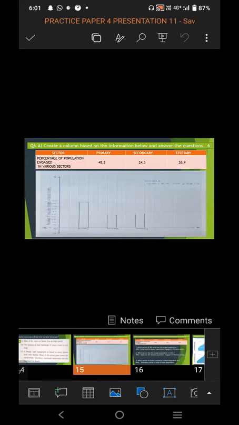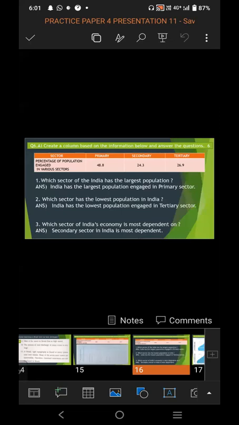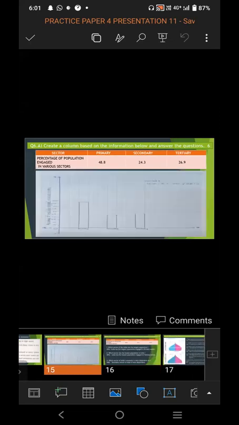So there are question number 6a and question number 6b. From both, any one you have to solve, either question number 6a or question number 6b. You don't have to solve both. Question number 6a is for 6 marks, and question number 6b is also for 6 marks.